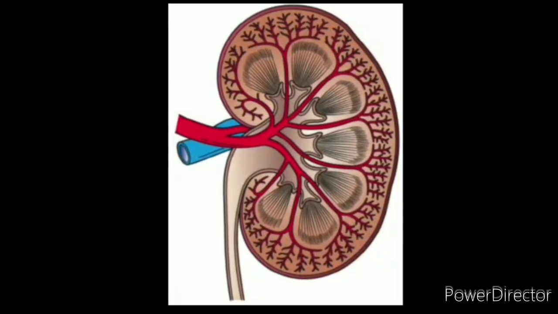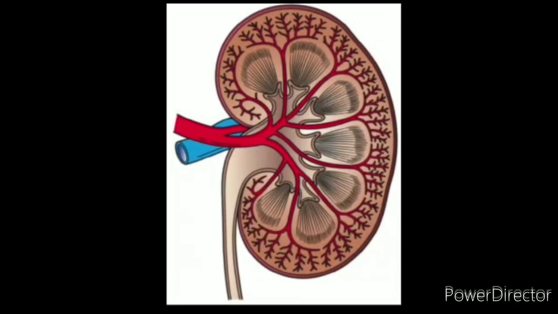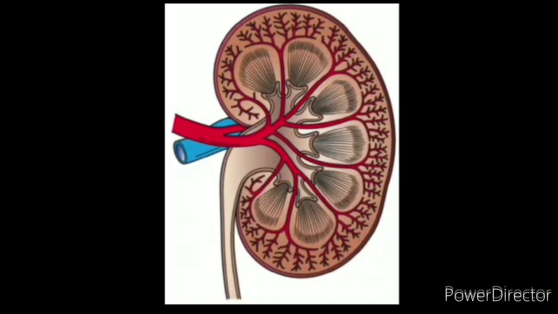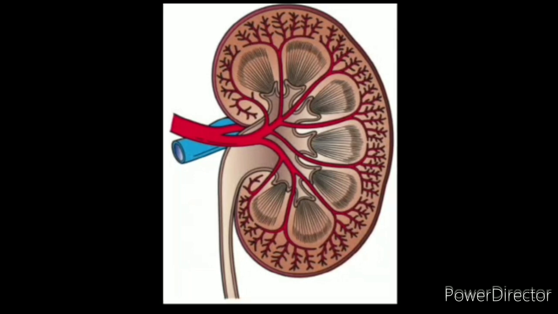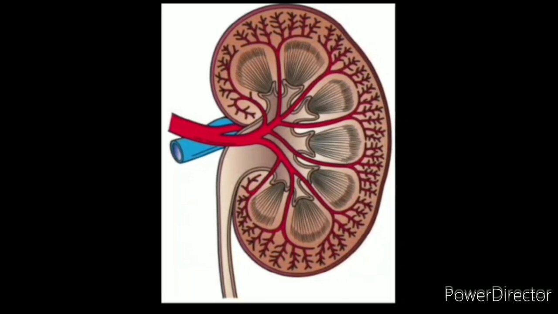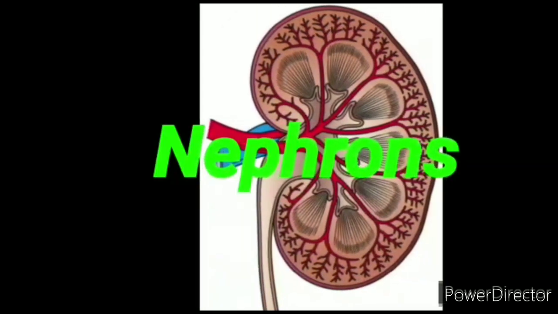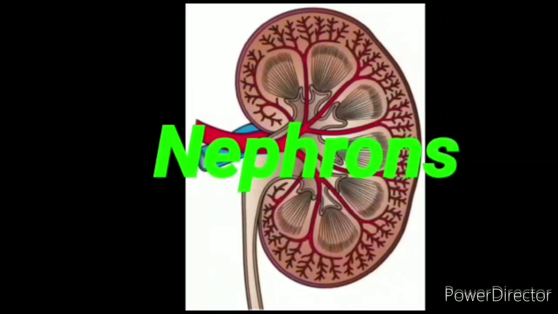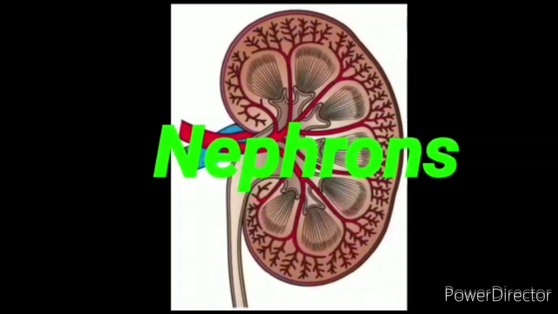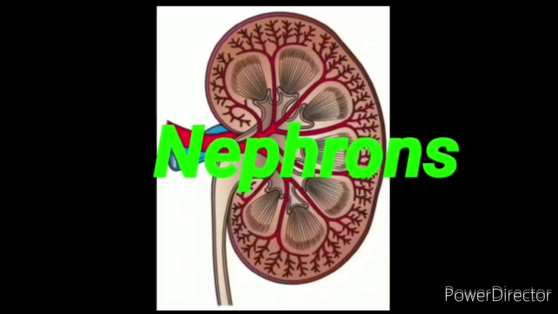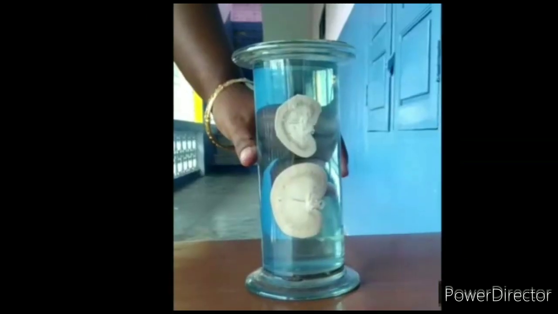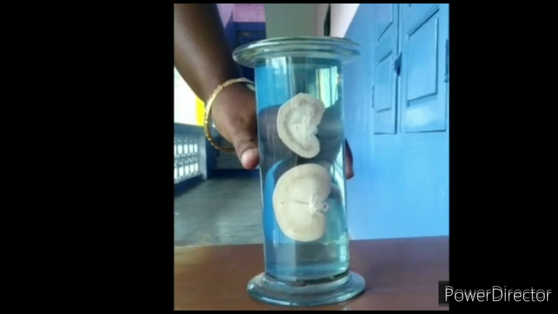Right kidney is slightly lower than the left kidney. The kidneys are made up of millions of excretory units called nephrons.